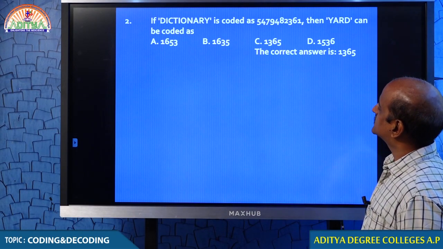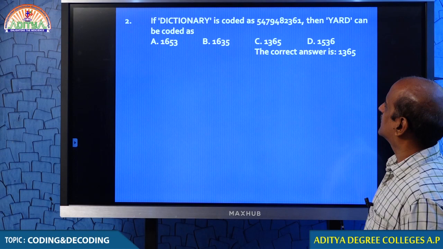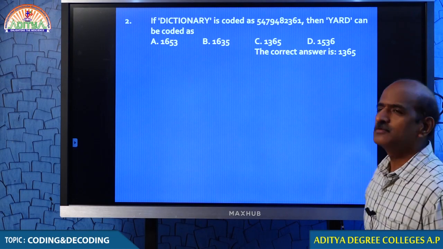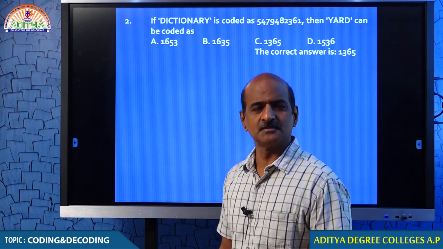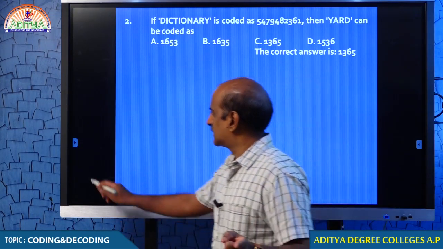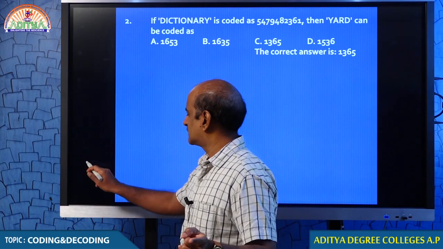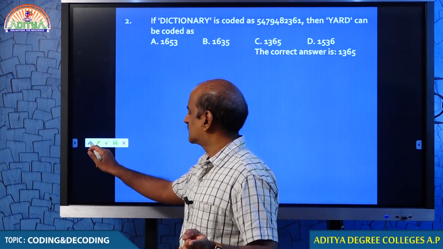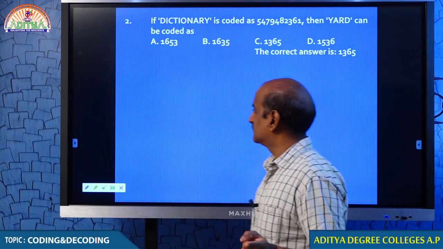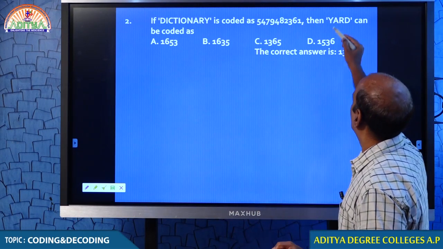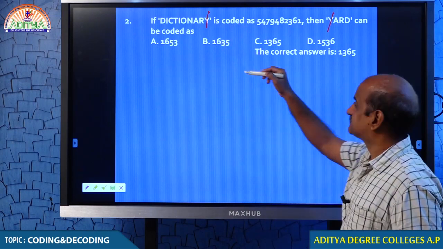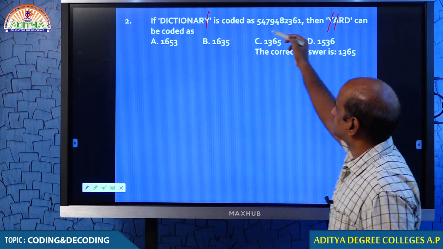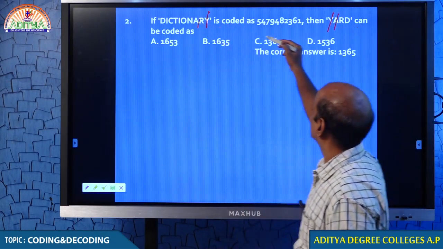If dictionary is coded as 54794, then what is yard? You need not bother about answering this kind of question, because the point in this question is very interesting. The coding is expecting you to write yard. A is already there.